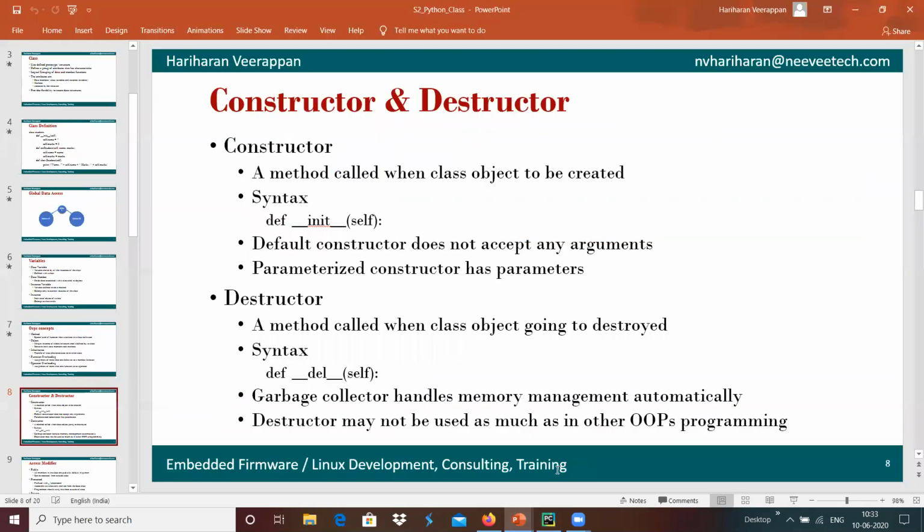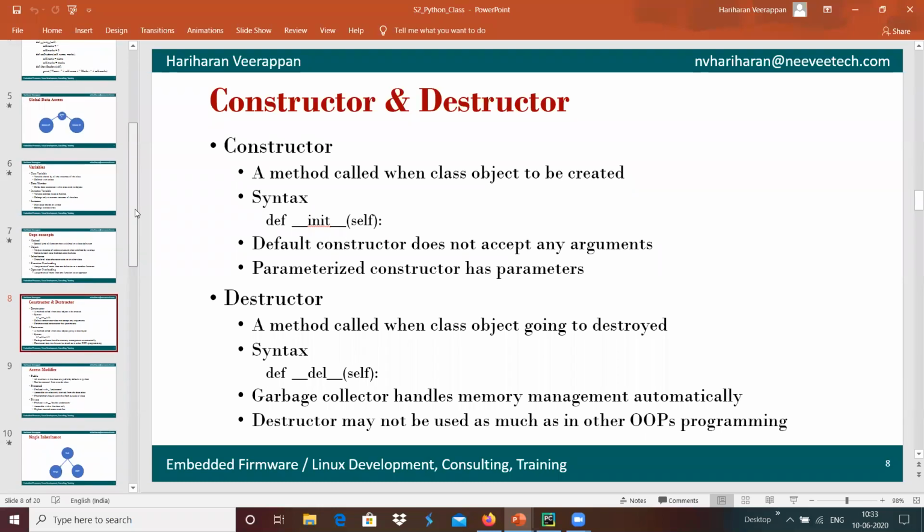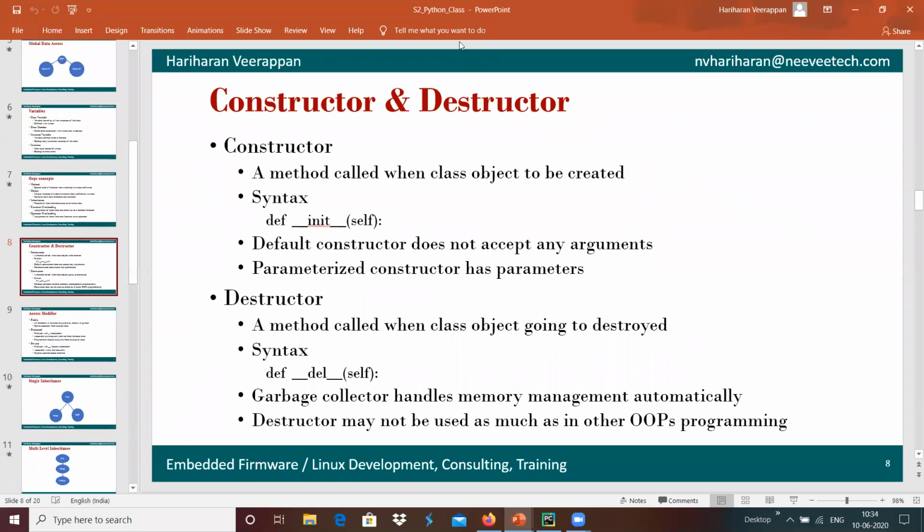And Python programming has a garbage collector which handles memory management automatically. Because of that, the destructor may not be used as much. It will be used very little compared to other programming languages like C++ and Java; we use the destructor in a very limited manner in Python programming. Okay, now we will move forward.